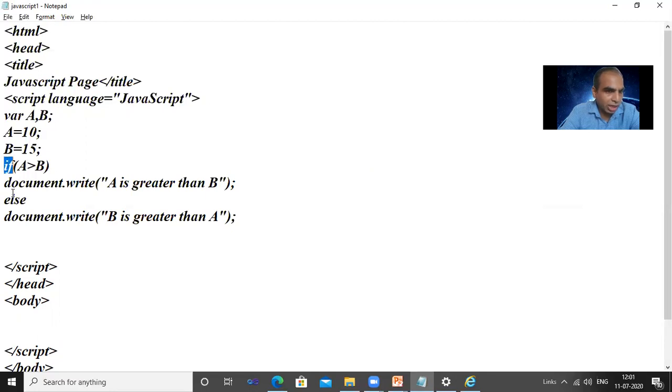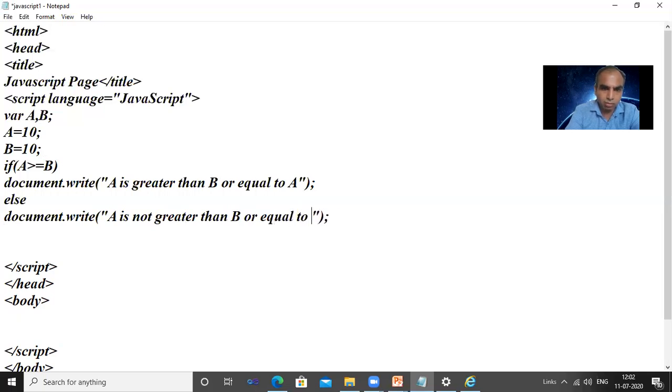So this way we can write the if statement. If A greater than B, we get the statement A is greater than B, else. Let's see now if both values are the same. Then we use A greater than or equal to B, so we can say that A is greater than or equal to B. Else, A is not greater than or equal to B. Let's see.